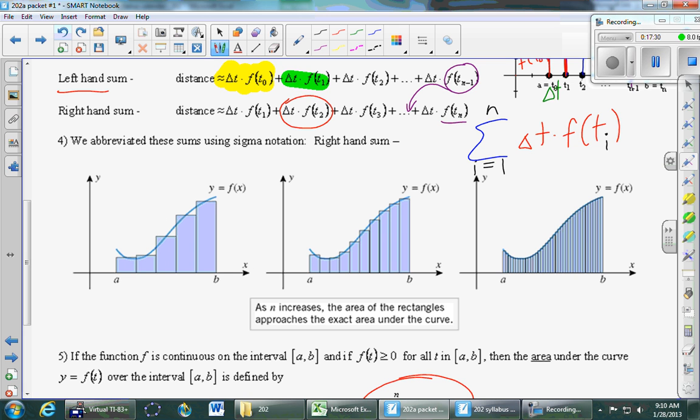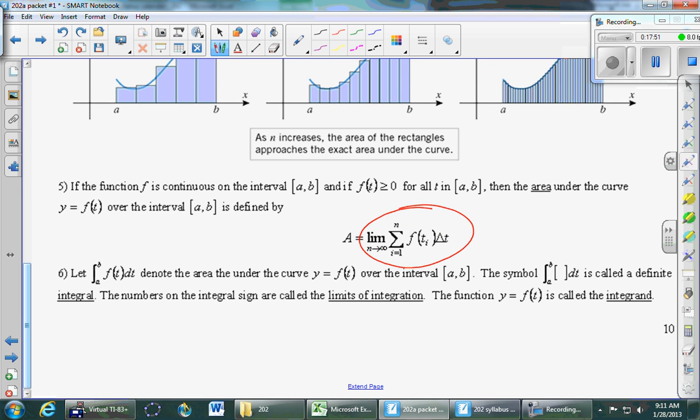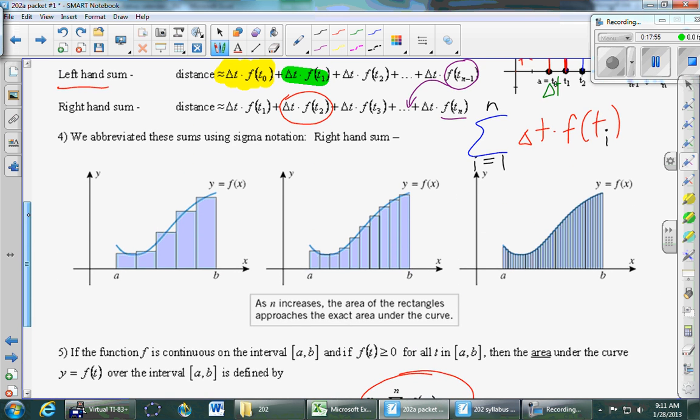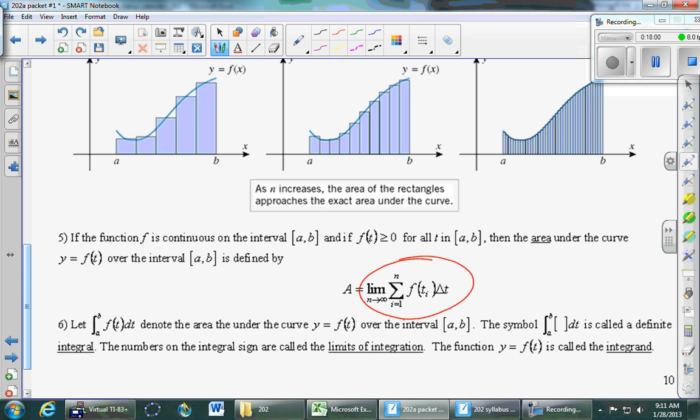And so the idea here is to not use 5 rectangles like in this first picture or about 10 rectangles in the second picture. Let's use maybe 20 or 30 rectangles, or better yet, what can we do to the number of rectangles? We'll send it to infinity, right? And that's going to be our definition of area under a curve, and that's it right there. So the crazy sigma thing looks exactly like it did right up above. We wrote it out there. And the only new thing is that we're sending n to infinity. And that's our definition for area under a curve.